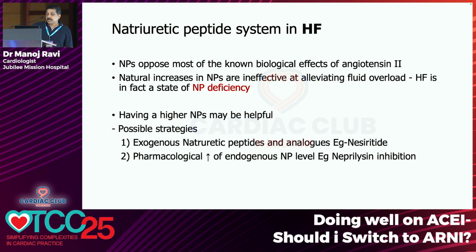So, natriuretic peptides oppose most of the non-beneficial effects of angiotensin 2. Natural increases in natriuretic peptide, even though they are beneficial, are ineffective in alleviating the fluid overload which occurs in heart failure. So, we now know that having higher levels of natriuretic peptides may be helpful. The possible strategies include giving an exogenous natriuretic peptide like nesiritide, which initially proved to have some benefit in acute decompensated heart failure, but which has gone out of favor because of renal dysfunction and hypotension. Or we can have a pharmacological enhancement of the endogenous natriuretic peptide, for example by inhibiting neprilysin.